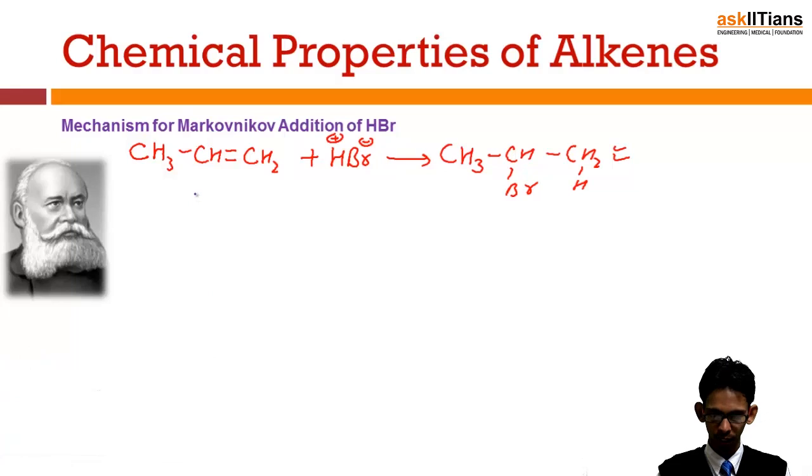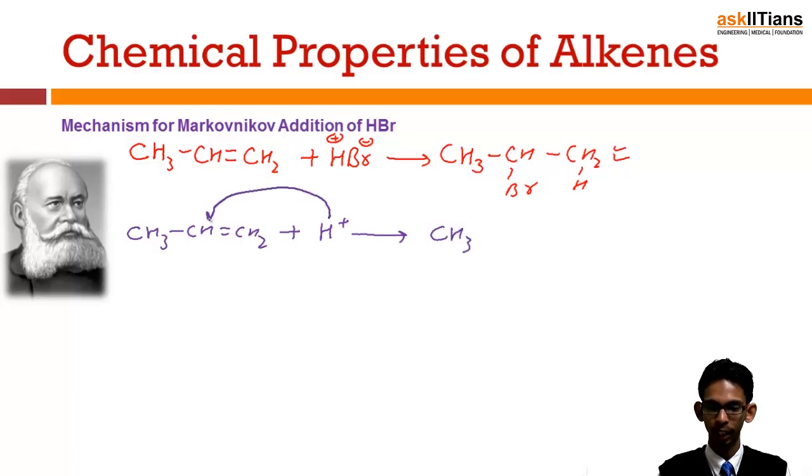Actually, let's say this is the compound. The first step is attack of the proton, and there are two possibilities. First, this proton gets attached to this carbon and this results in formation of this carbocation.